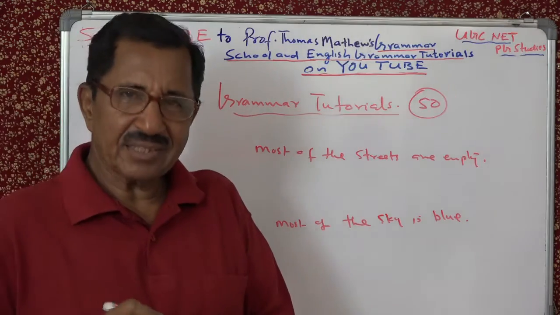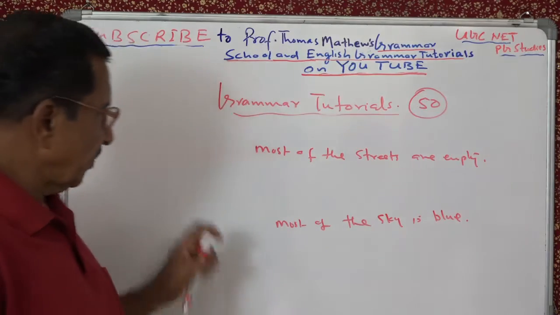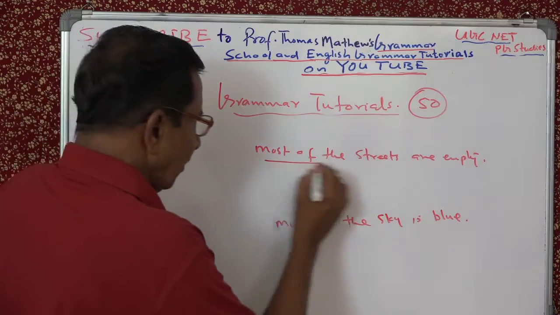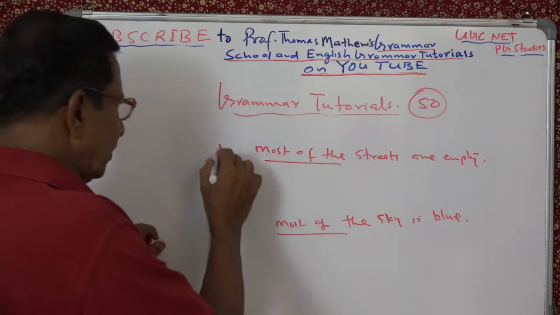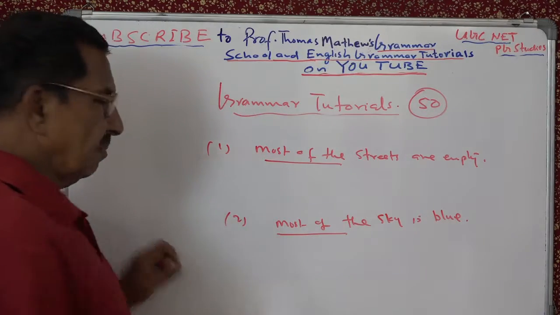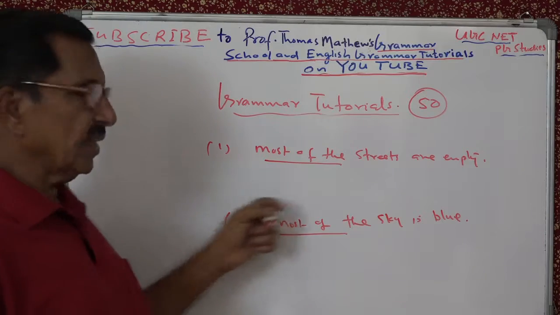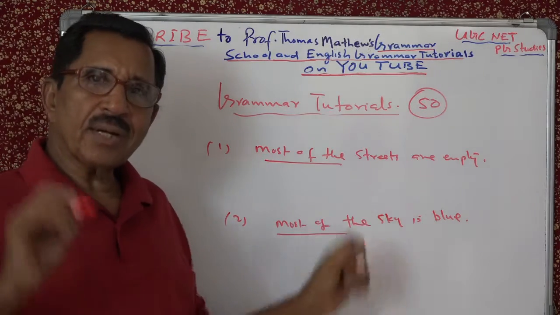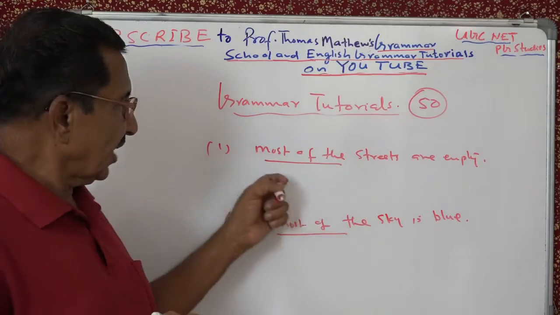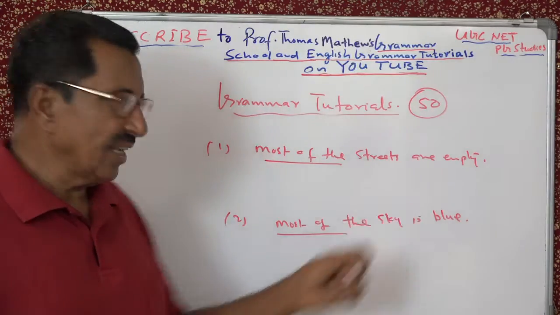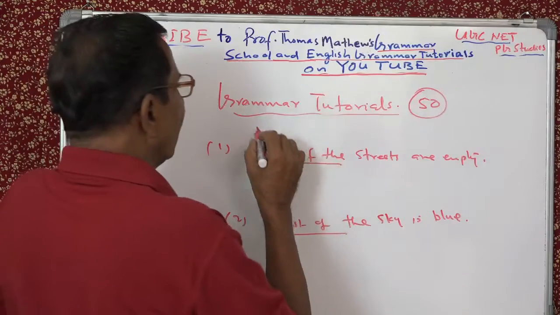Some disturbance in some other part. Okay. So what is the status of this most of? First most of and second most of. First most of is the superlative degree of many. How do you know? You try to rewrite this using many, then the sentence will be all right.